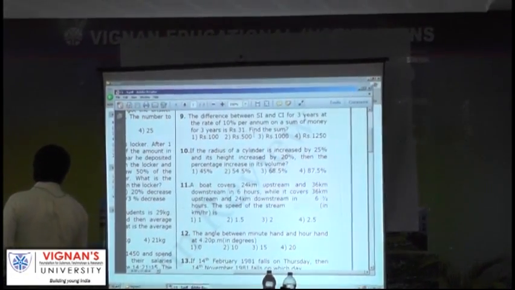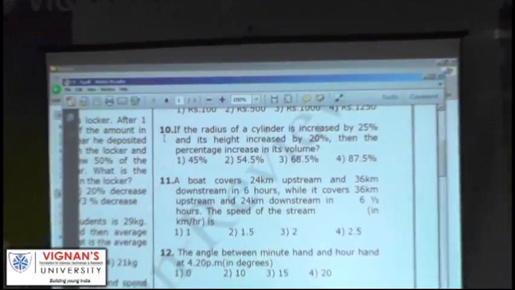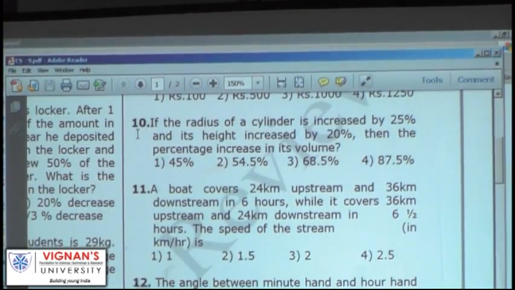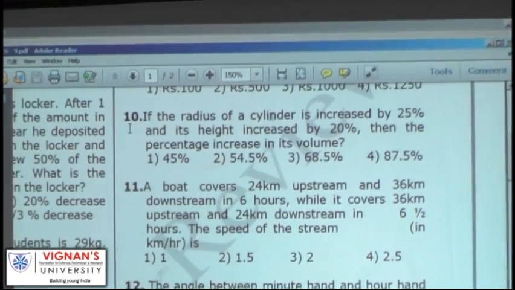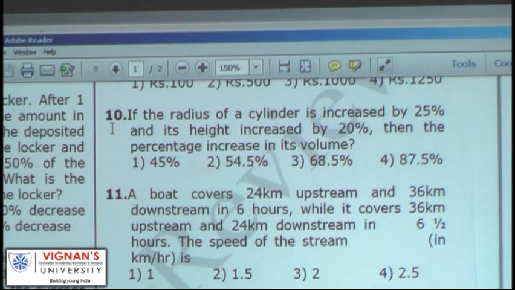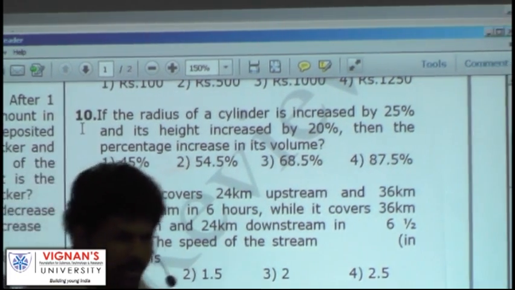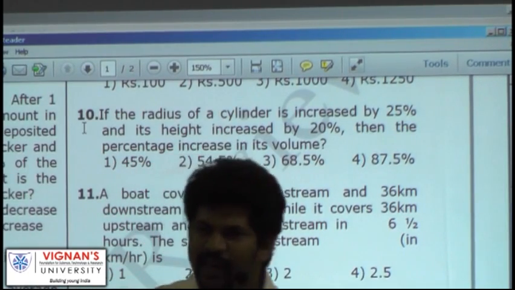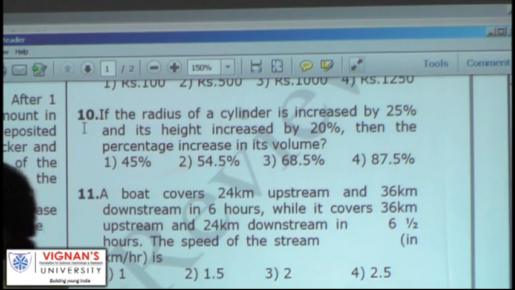Radius of the cylinder is increased by 25% and its height is increased by 20%. Then the percentage increase in its volume. 87.5. That we have seen yesterday. Same problem. There is increase accordingly, decrease accordingly. 87.5%. Next one.